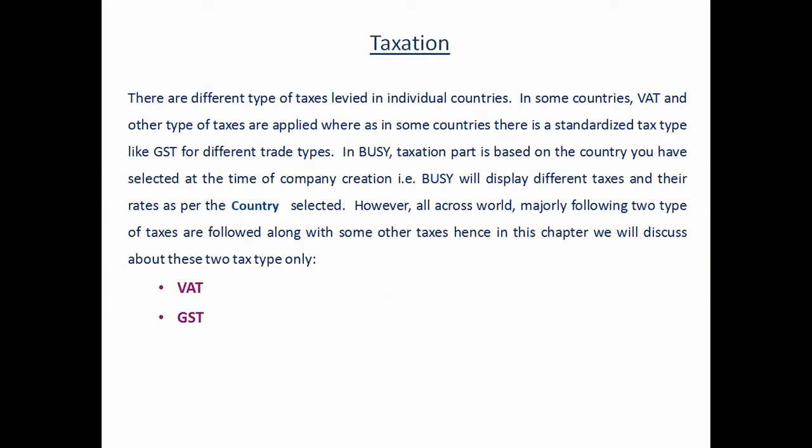Then is taxation. There are different types of taxes levied in individual countries. In some countries VAT is prevalent, while in some countries GST is prevalent. In Busy, the taxation part is totally dependent on the country you have selected at the time of company creation. That is, Busy will display different taxes and their rates as per the country you have selected at the time of company creation, that is, the country from where you trade. However, all across the world, majorly two types of taxes are followed, which are VAT and GST. So we'll have a brief overview of these two types of taxes, starting with VAT.